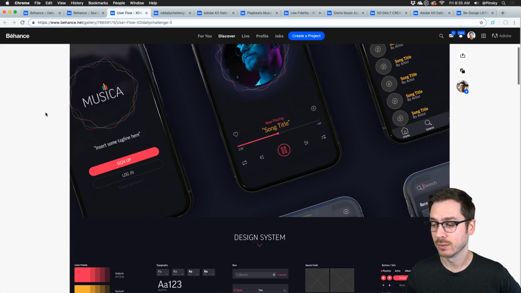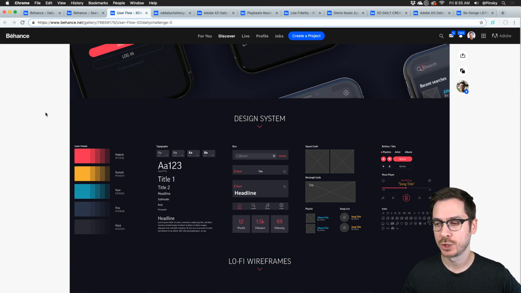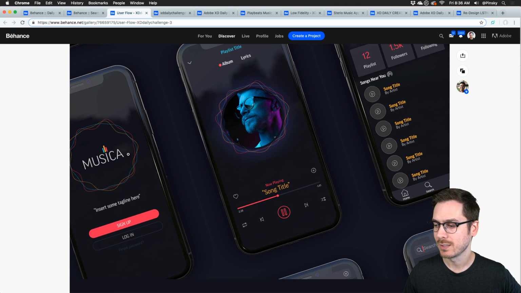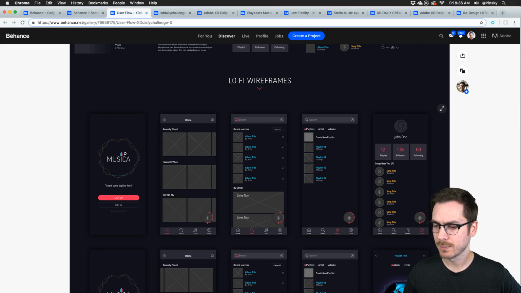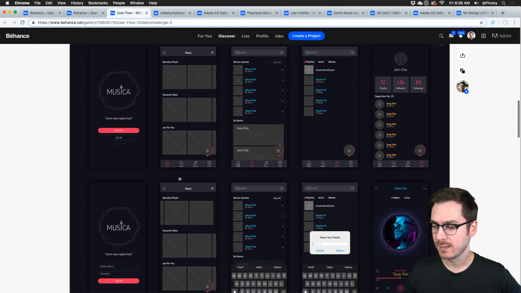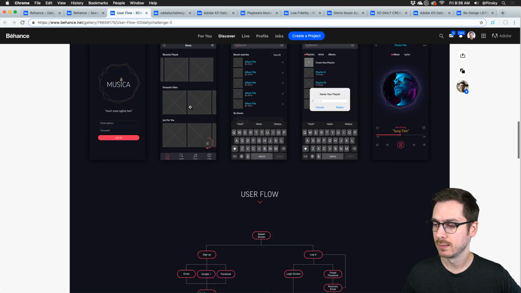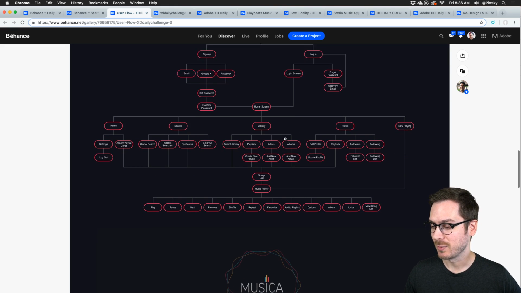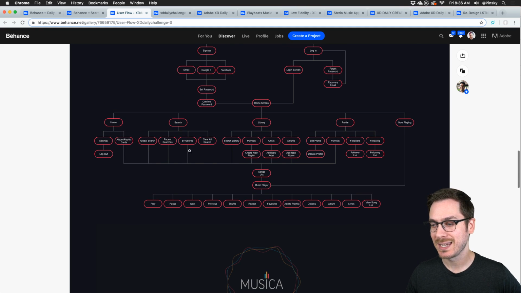And this one is from Daniel, and he expanded on his challenge that I showed a few days ago. Here's his design system at the top, really nicely laid out. I love this at the top. It just looks really nice. And then he's got some lo-fi wireframes here, very in-depth, going through some of the different screens. And then down here, this just exploded my mind. This user flow definitely is a lot more in-depth than the one I'd created yesterday. But you can definitely tell that Daniel put some thought into what goes on in a user flow of a mobile app for music playing. So there's some cool stuff in here. I'm really excited to see how this ends up.